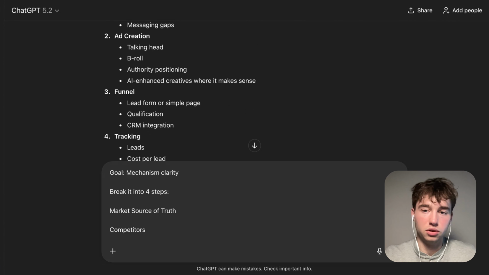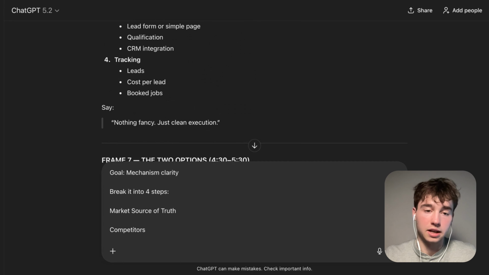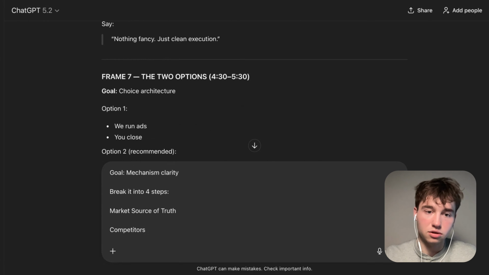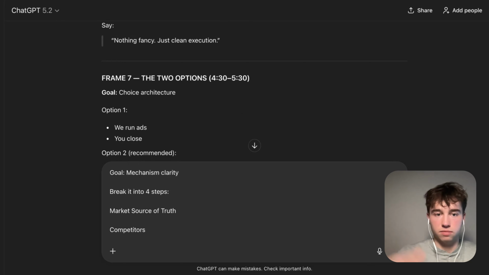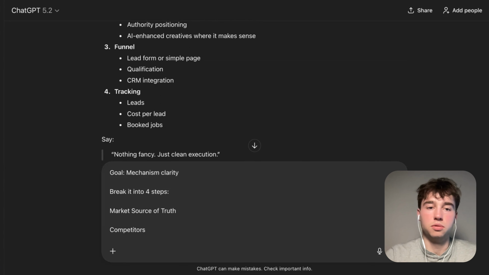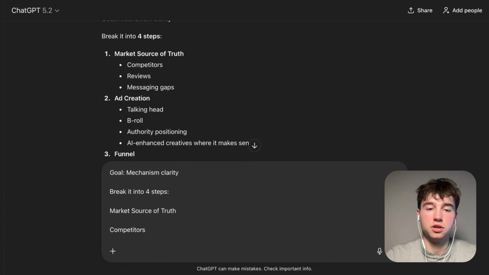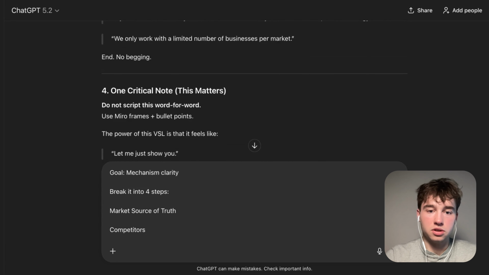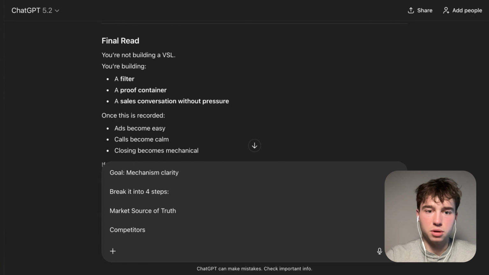So technically we have 2 packages. One of them is just ads, and then one of them is follow-up as well, which is kind of where things get into. Obviously, that's what frame 7 is, the 2 options. So we could probably just go into what we do first, and we can go into the 2 options, right? And then from there, we basically just end it off, right? Just pretty much that's it, right?